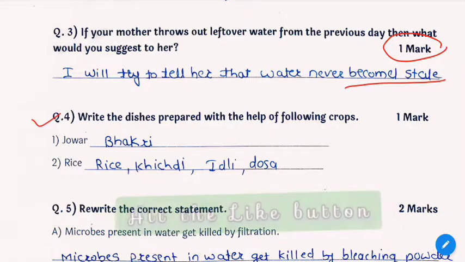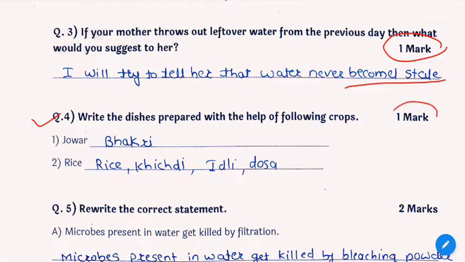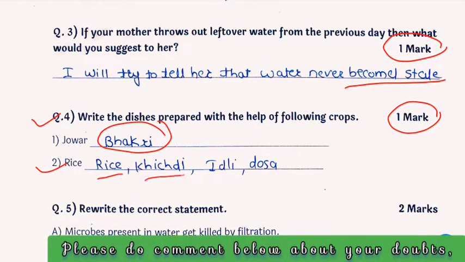Question 4 is: write the dishes prepared with the help of the following crops. It also has 1 mark. Jawar: from jawar we can make bhakri. And rice: from rice we can make rice, khichdi, idli, dosa, etc.